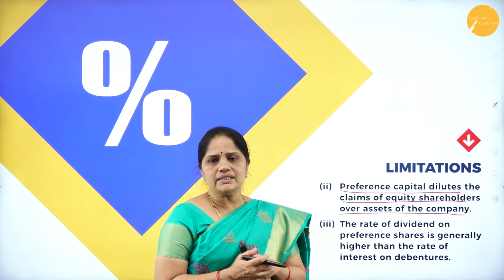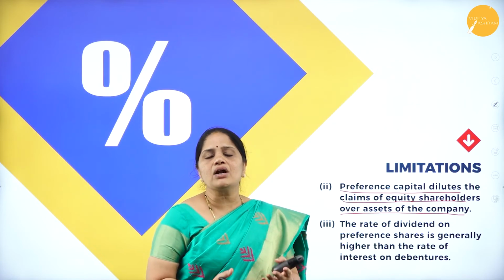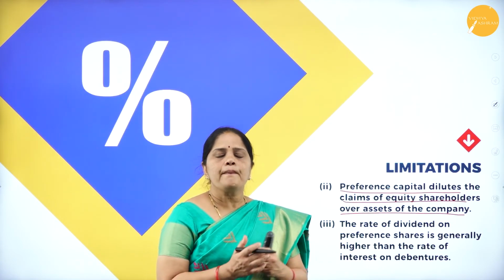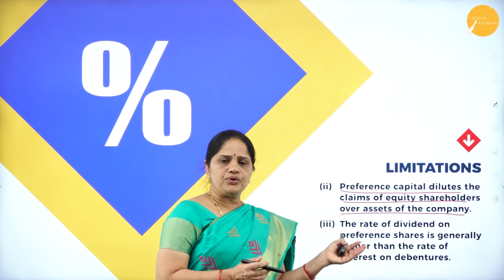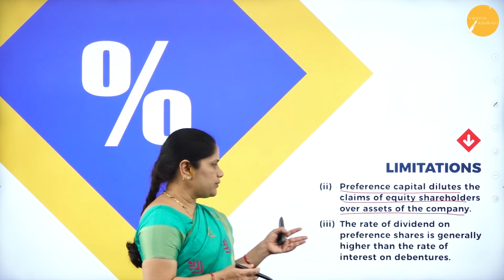The equity shareholders cannot have a full claim over the assets, because the preference shareholders will have to be paid before these equity shareholders are to be paid.